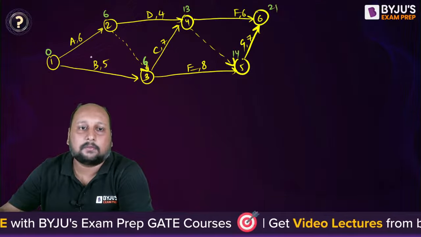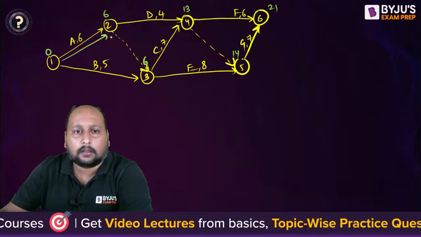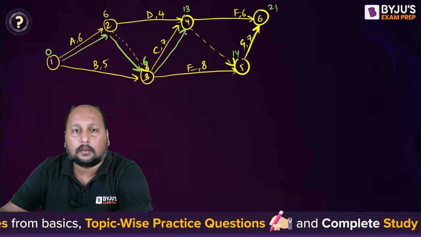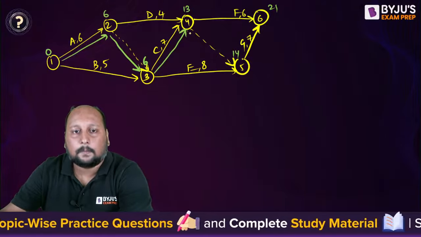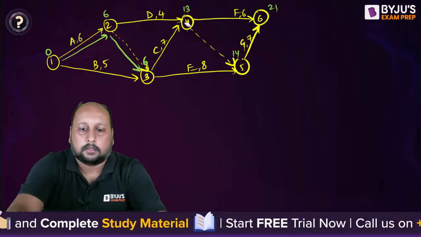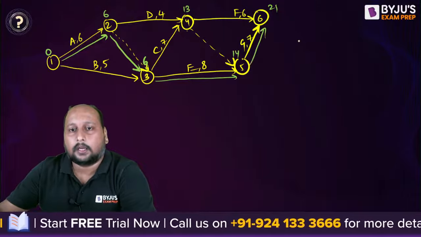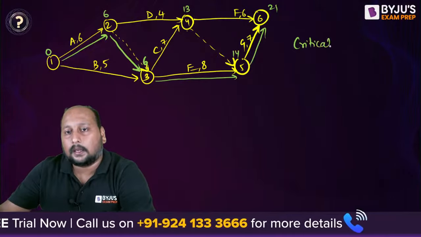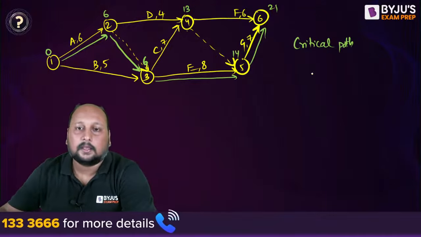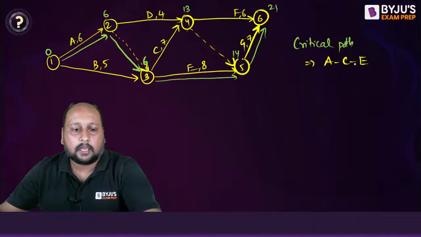We can say the critical path will be which one? The critical path will be A, then we'll have C, and then 8, then this one, then this one. What is the critical path that we are getting after solving this? That is equal to A, C, E and G.